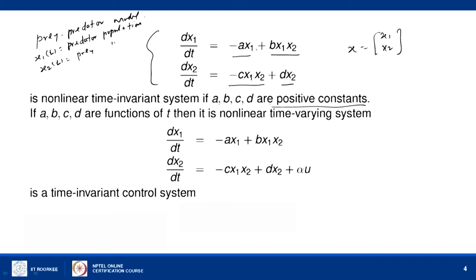If x1 is of a bigger size, then c times x1 will be bigger. So, the rate of decrease of x2 will be proportional to c times x1 x2, that is the rate of decrease, and this is the rate of increase. So, this represents the prey predator equation. It is a dynamical system.